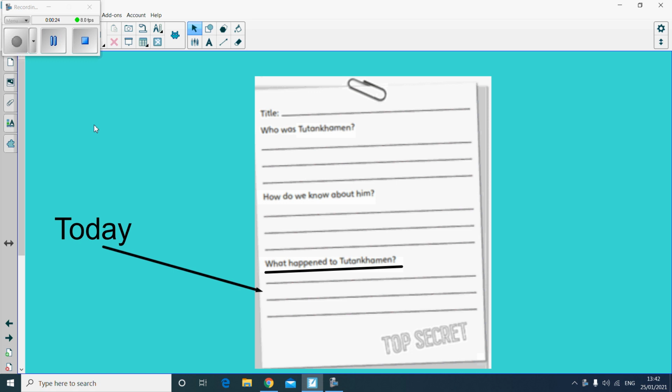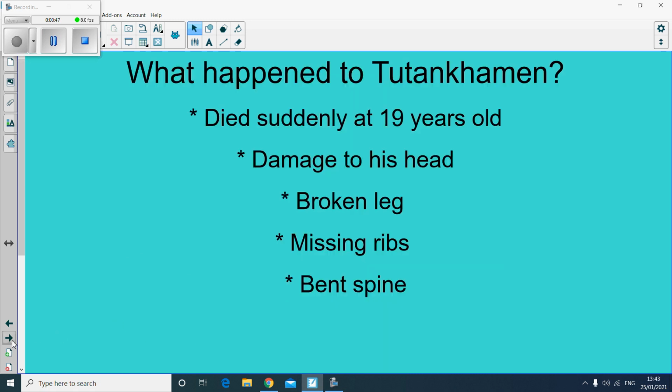So continuing on from last week, we looked at these two headings of who was Tutankhamun and how do we know about him. We're now going to look at the final paragraph of what happened to Tutankhamun. So pause the video here while you write down this title of your next paragraph. What happened to Tutankhamun? Okay, so what happened to Tutankhamun?